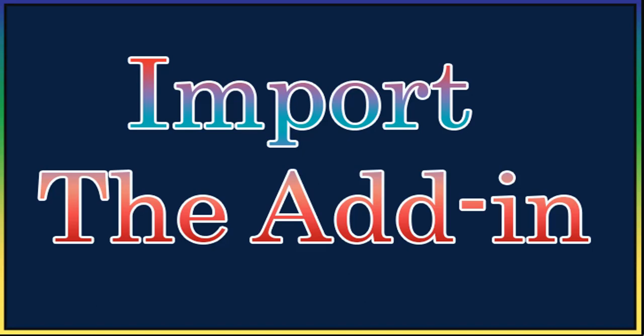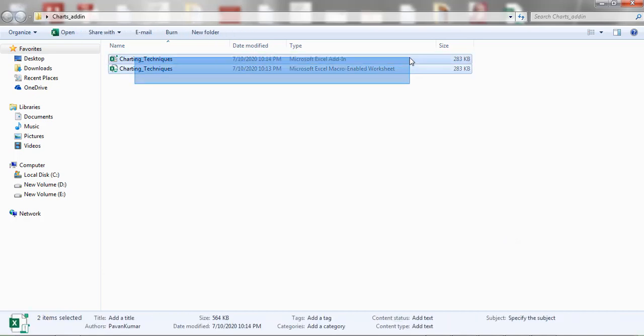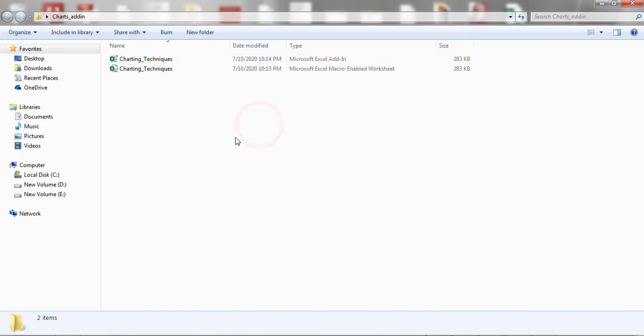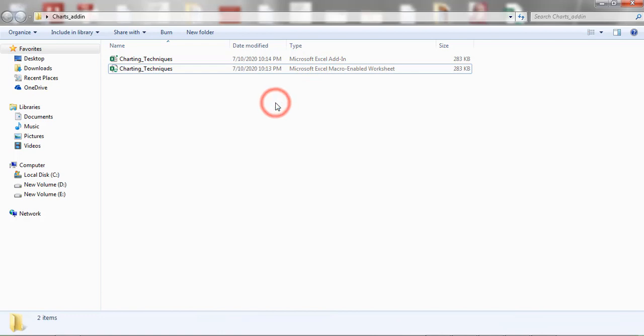In this video I will show how to install the workbook add-in. The moment you click on the provided link, the application allows you to download the zip. Once you extract the files from the zip, you can find these two workbooks. The first one is the macro enabled workbook and the second one is the add-in workbook.